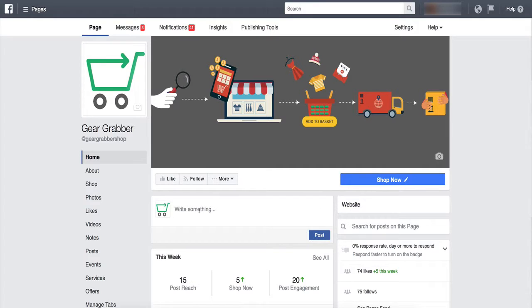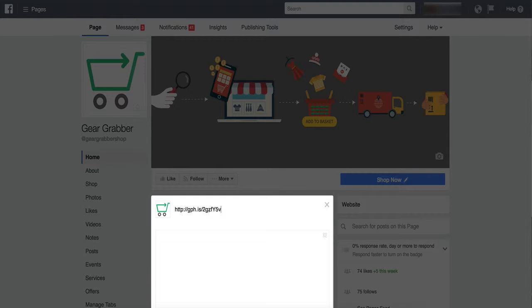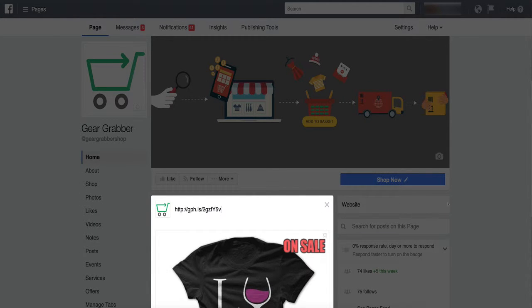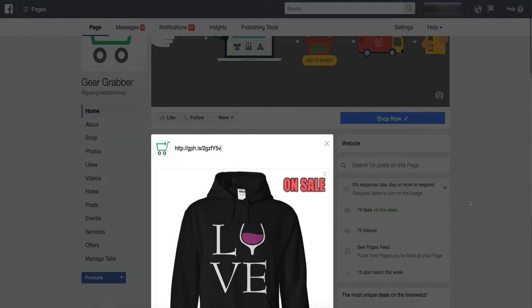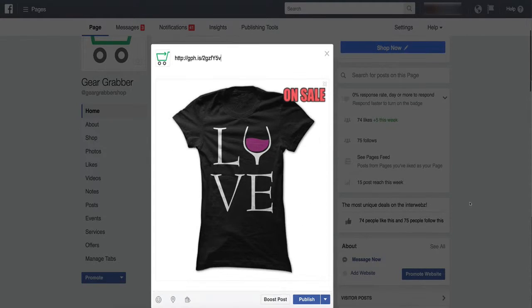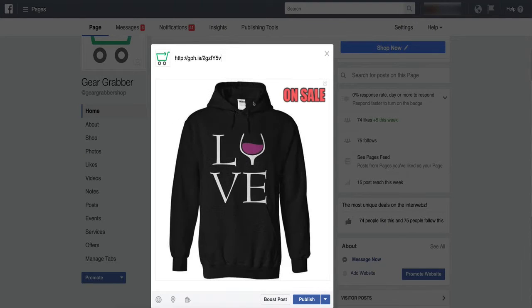All right, so once again, you go to write something, you want to paste your Giphy link in there and see, the second time it worked. It's just, like I said, this is an advanced strategy. And it's simple, but sometimes there's little issues.